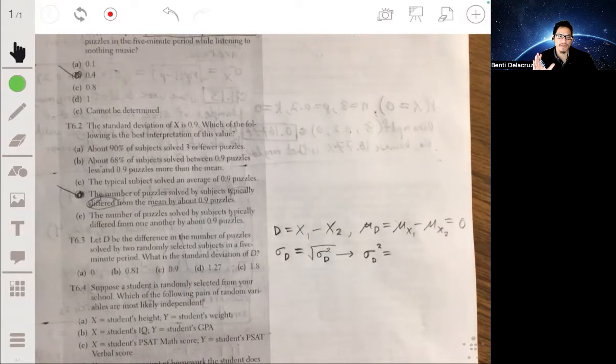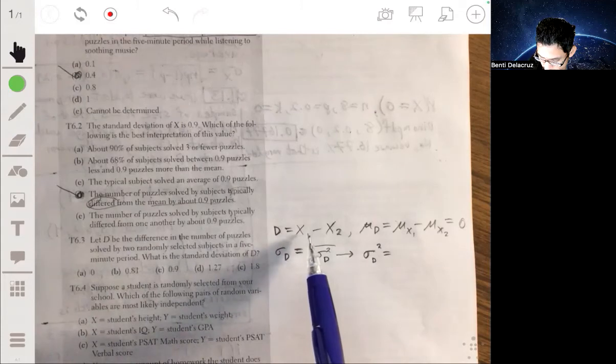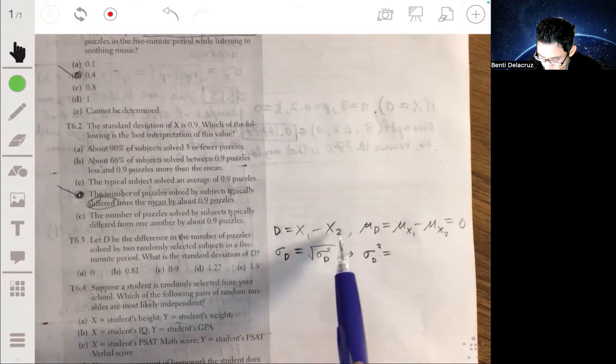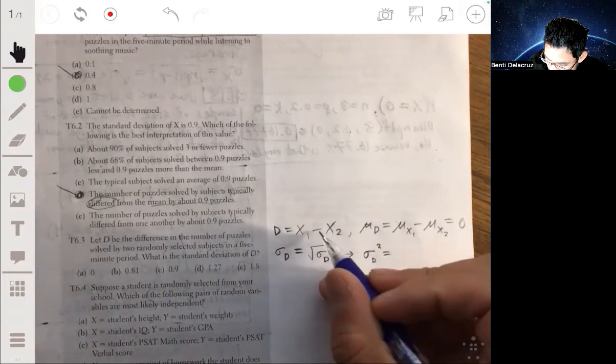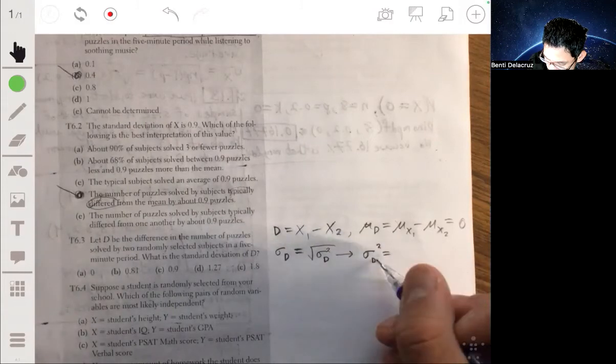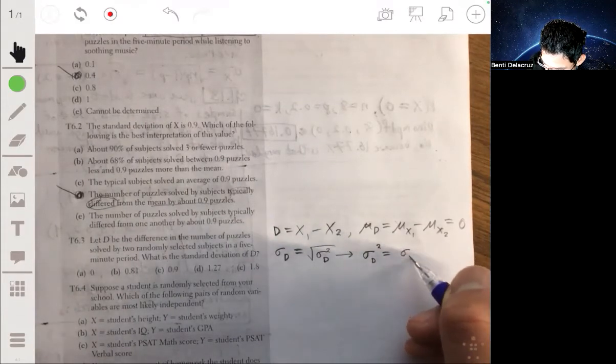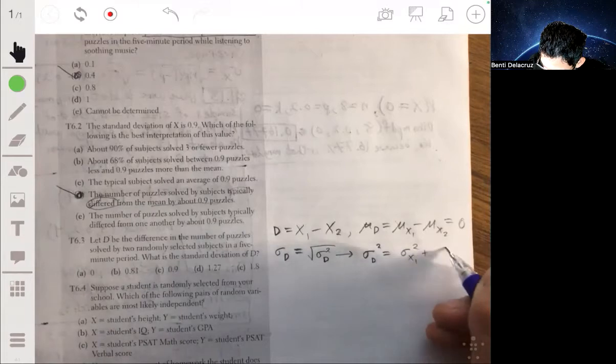So if you have a variable that's made up by the sum of two variables or by the difference of two variables, in this case D is a difference of x1 and x2, even though they're being subtracted, the variance of D is still going to be the variance of x1 plus the variance of x2.